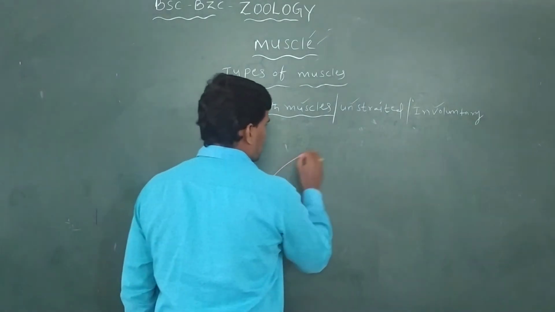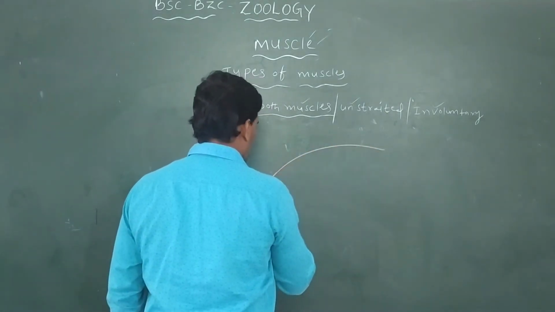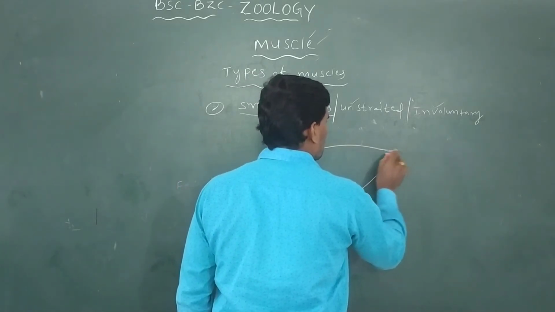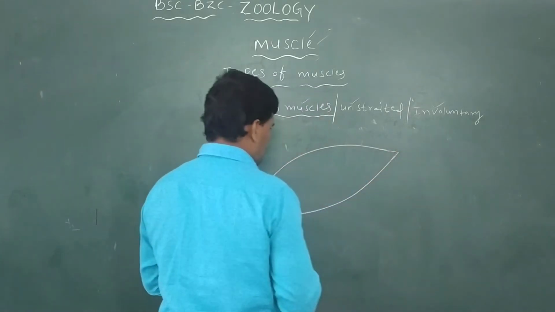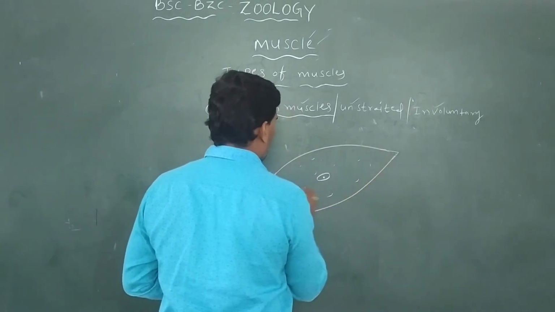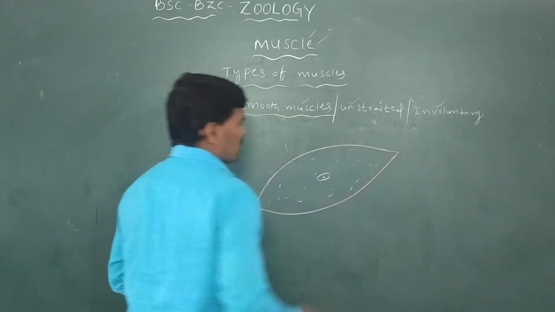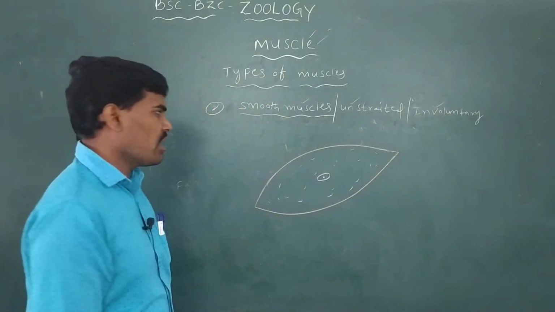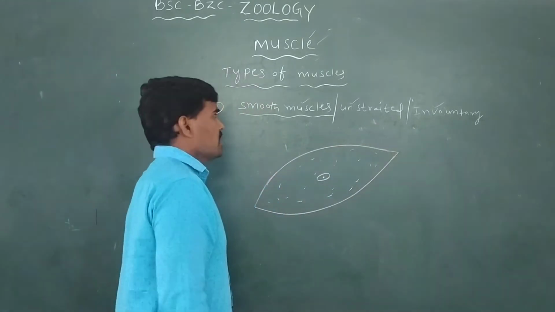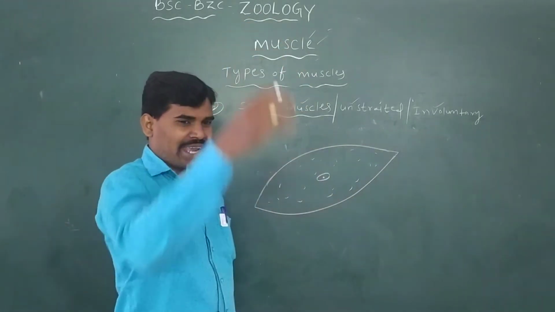Now the structure of smooth muscles. In smooth muscle, only one nucleus is present. There are no horizontal or vertical lines. Smooth means smoothness, while striated means straight lines.